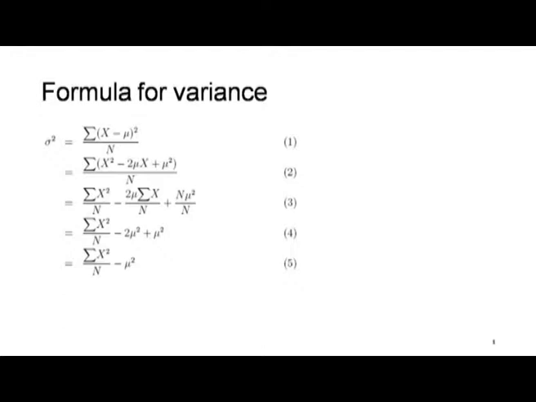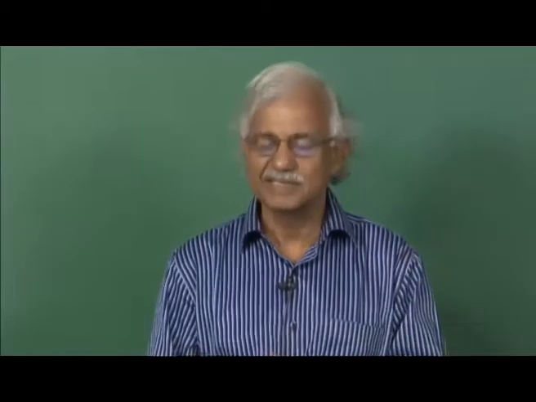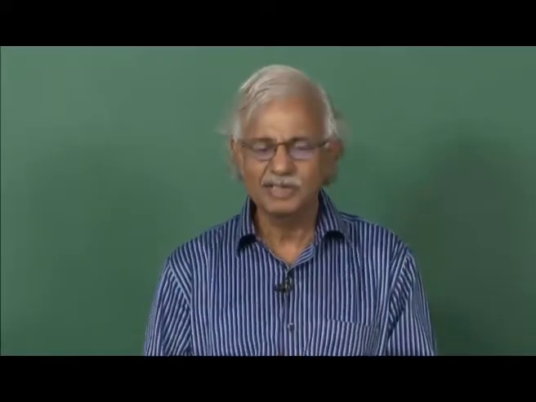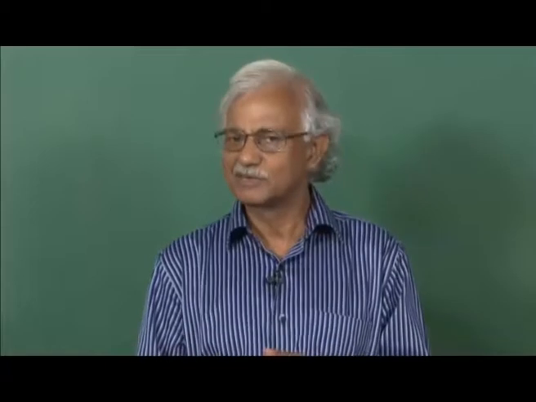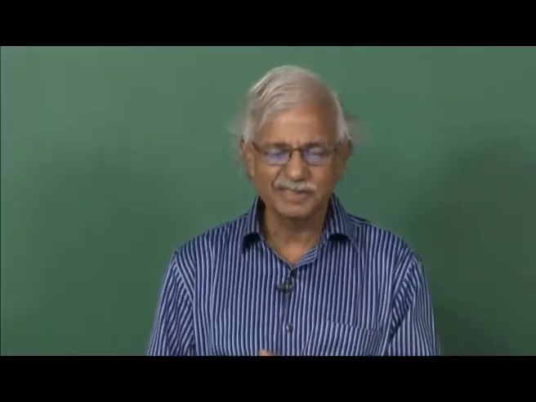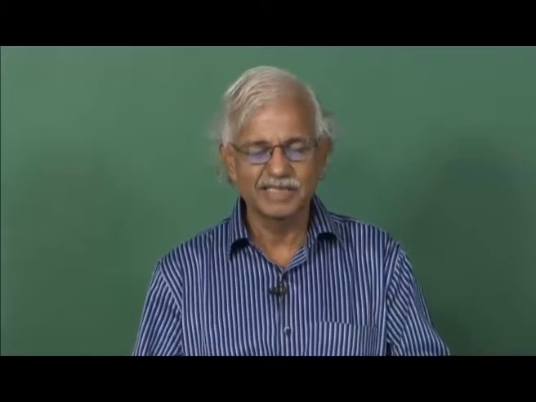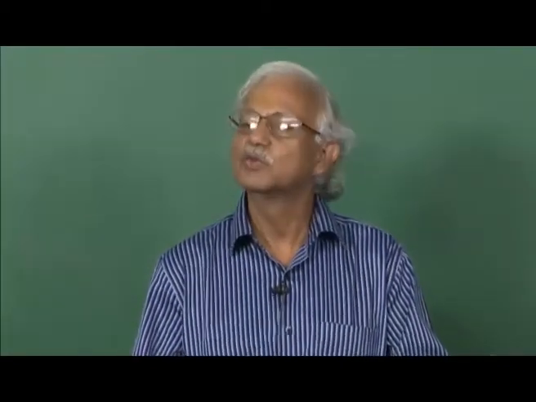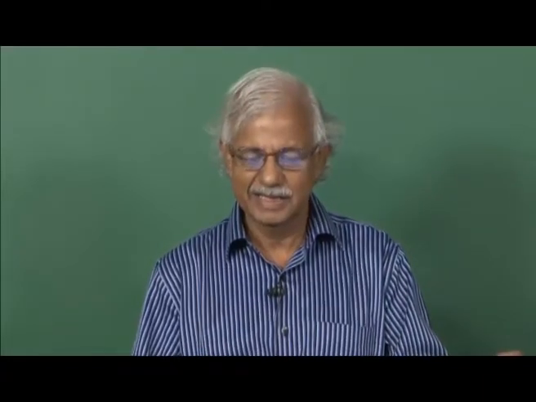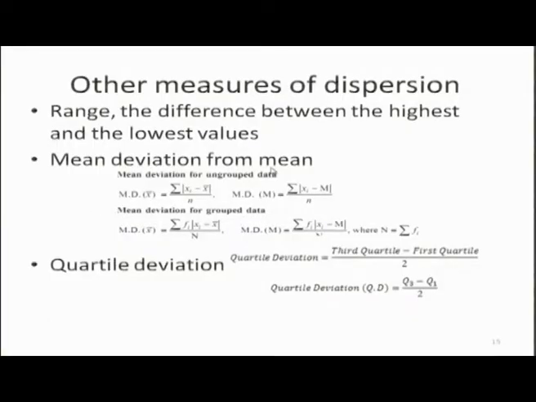We are looking for a measure of to what extent our variable values are spread. Mean is representative of the distribution, one single representative, but all the values are not close to that representative value. To what extent they differ from this, for that we calculate variance, sigma of x minus mu whole square divided by n.